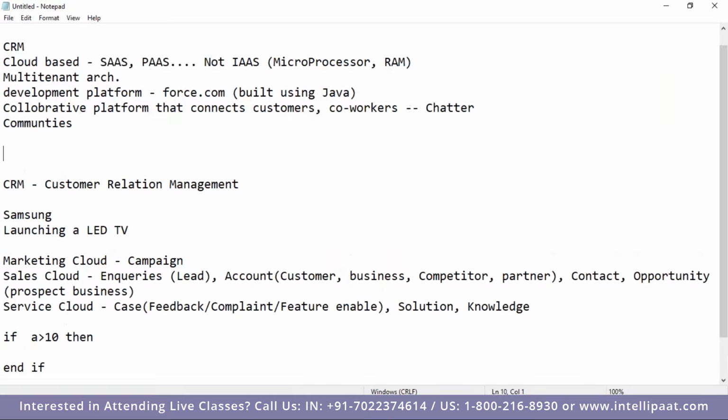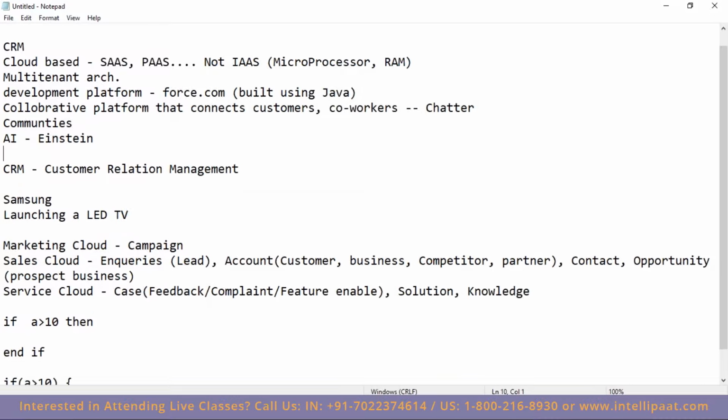What else apart from this is Salesforce providing? Salesforce also provides artificial intelligence, that is Einstein. Let me take an example. Say we are Rolls-Royce, an elite car manufacturing company, or say Mercedes is launching a car worth 5 million USD, or say 5 million INR. Let me take the example of INR, Indian rupee.